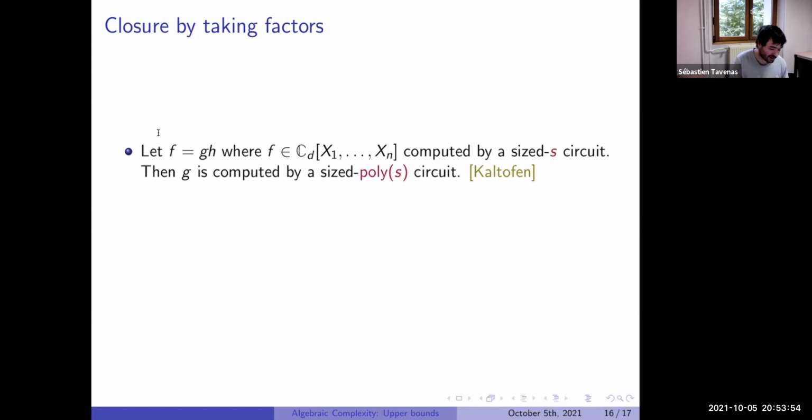In fact, this was proved by Kaltofen, it's even more than what I said. Because here I just say there is a small circuit for G, and in fact, what Kaltofen showed is that there is an efficient algorithm to find this small circuit. The construction of this new circuit can be done in polynomial time.